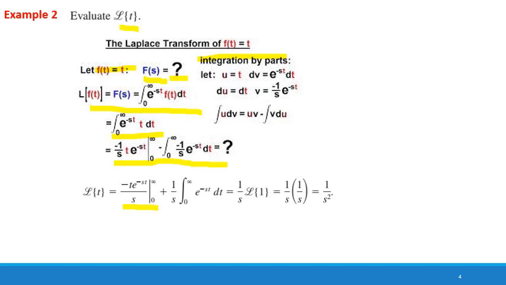We have solved the Laplace transform of this integral in example 1, where we have the function equal to 1. So the Laplace transform of 1 is equal to 1 by s, which was calculated in the previous example, so you can write it directly over here. So the Laplace transform of t would be 1 by s square.